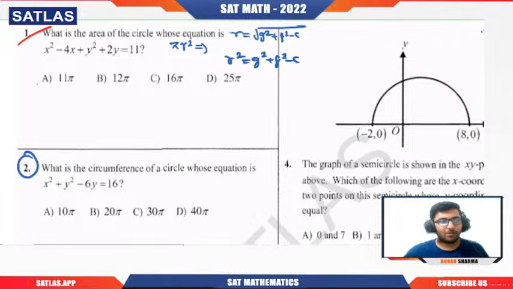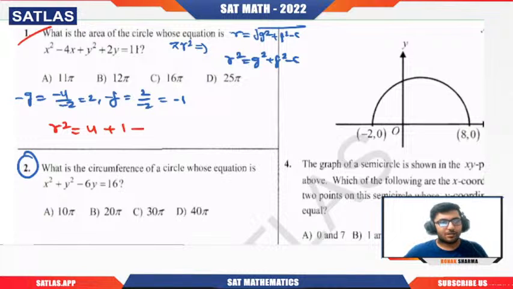But how will you calculate g and f? G is nothing but dividing the coefficient of x by minus 2. So minus 4 by minus 2 is 2. If you want to calculate f, dividing 2 by minus 2, that is minus 1. Sorry, that is minus g and minus f. Now, r square is g square. So that will be 4 plus f square, that is 1. And minus c. Minus c means what? That will be minus 11.